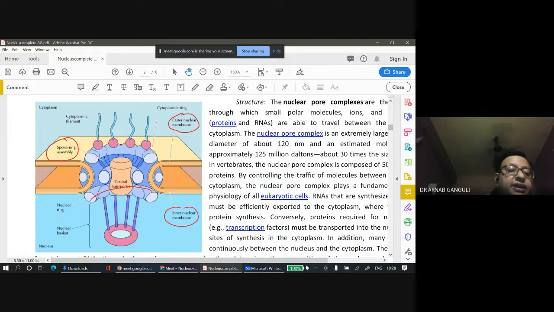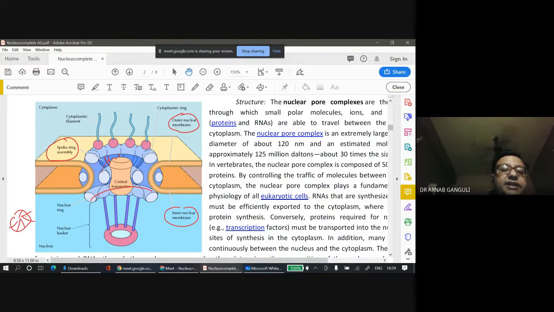So 8 of them go around the ring. This is a cross section. If you see, it's like a cycle wheel, the spoke. This is one ring. This is another ring. These are rings.